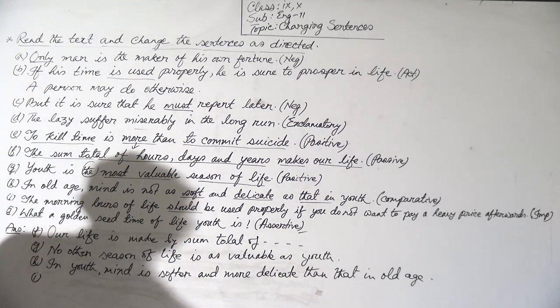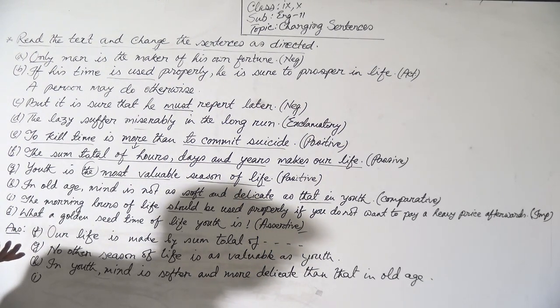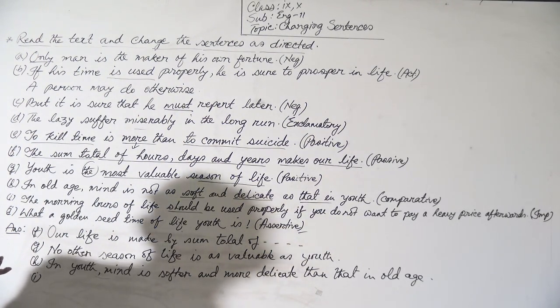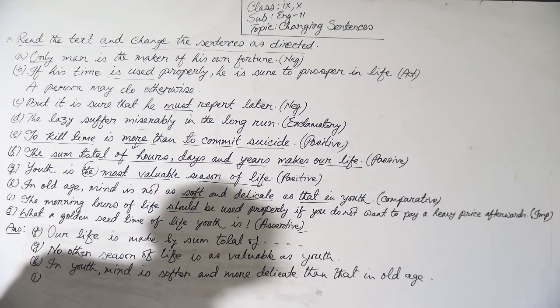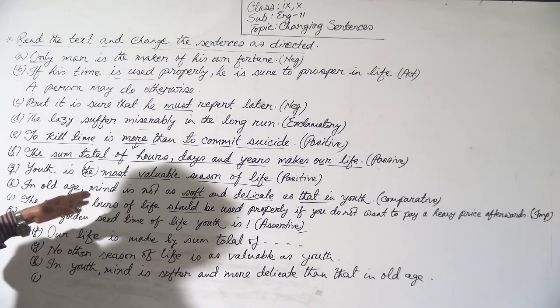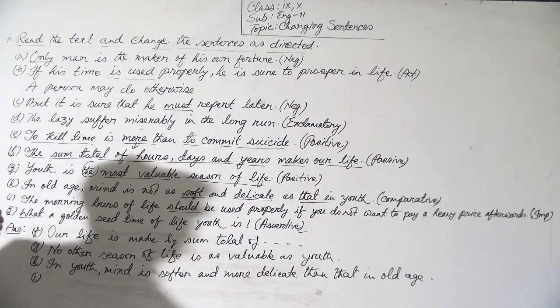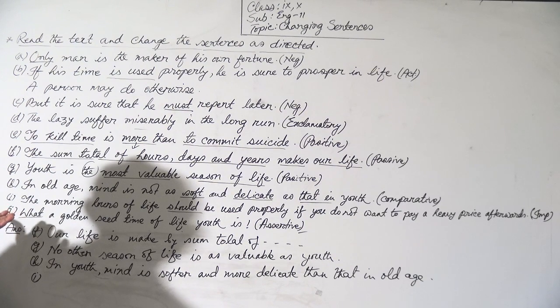Okay, then I. The morning hours of life should be used properly if you do not want to pay a heavy price afterwards. You have to make it imperative. This is assertive with first person, because the morning hours of life should be used properly, that is, we should use properly. Here, we is understood.